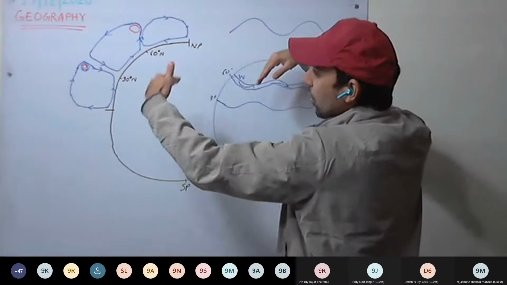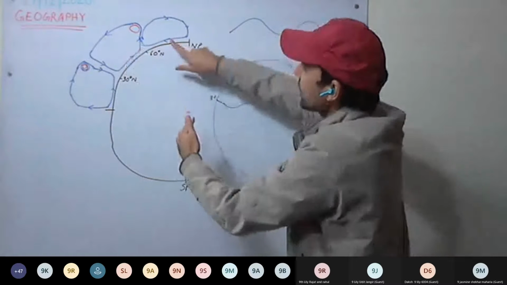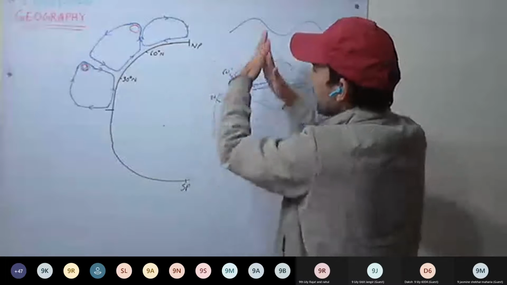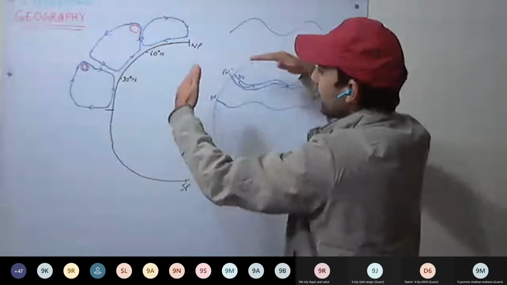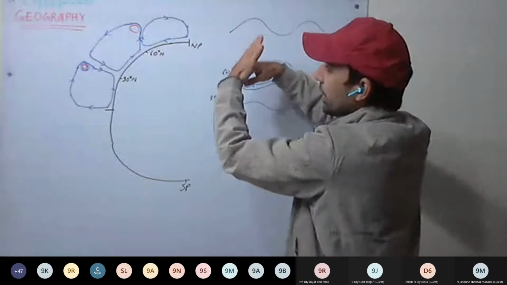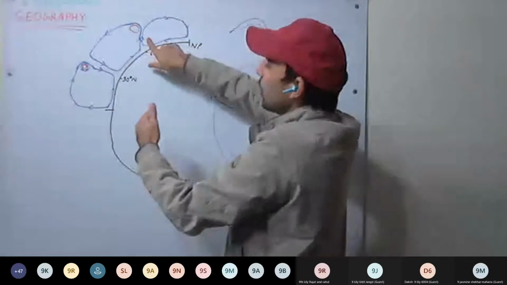Understood? These are hot and less dense as compared to these winds. So whenever they meet, what will happen? They are meeting here. So this air, cold, will move downward, and the less dense, hot air will rise. You can see here they are rising above the cold and more dense winds.